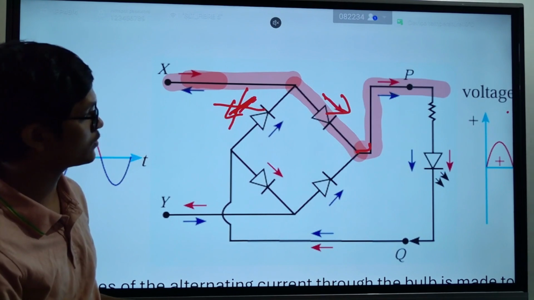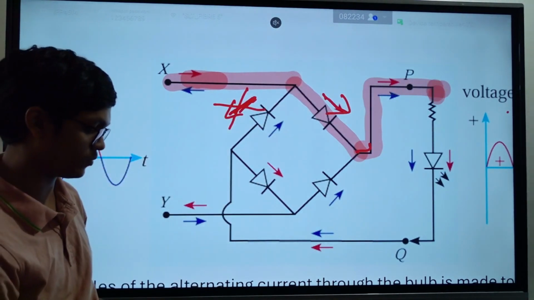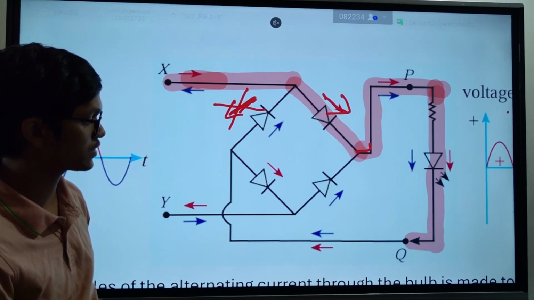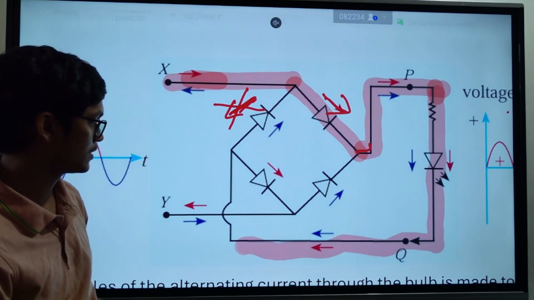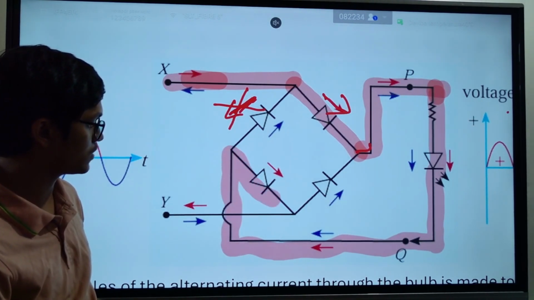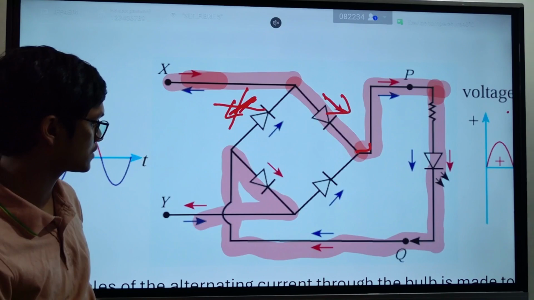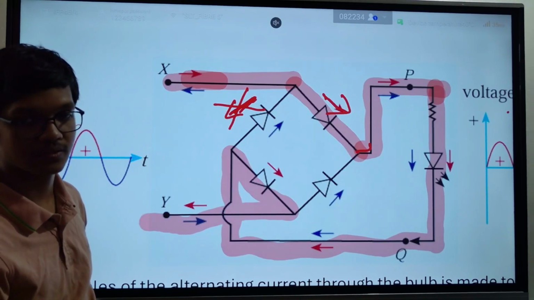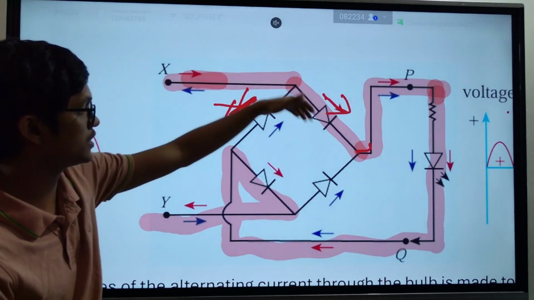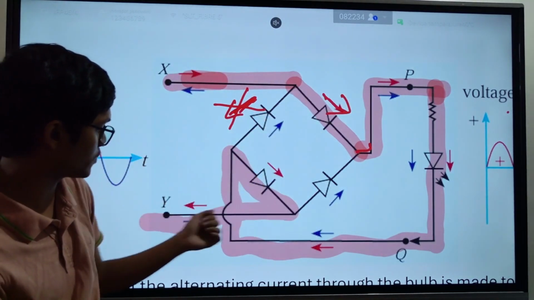Now it goes through my mobile phone like this. Then it returns, comes to the circuit, then goes through this part and returns to my network. Clear? Current goes in this path.